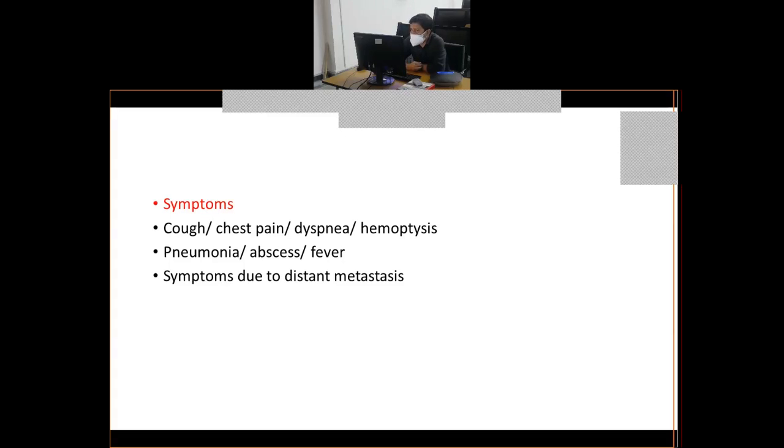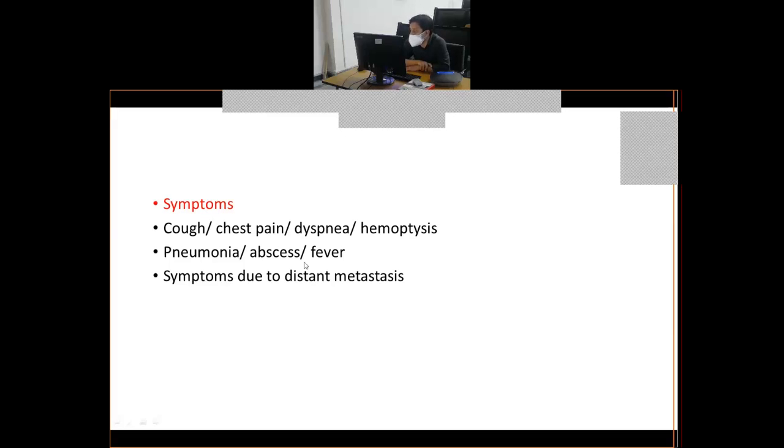Then for this elderly male or female patient, you will take a detailed history. The important history is smoking history, male or female of course, and the duration of these symptoms. Once you have done this evaluation, the first thing you will do is send the patient for a chest X-ray. Chest X-ray is the basic minimum investigation for any patient who comes with lung symptoms. It could be a lung tumor or it may not be.